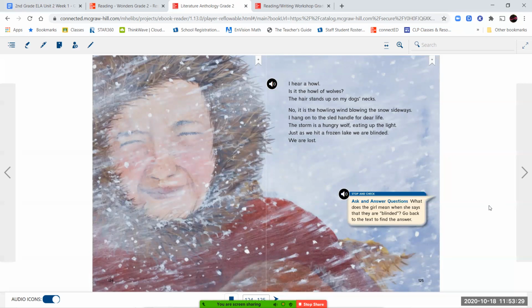Okay, so take a minute to go back and think about what they were saying. So on this page, we know that the girl is in the snow, that it's blowing all over the place, that it's really hard to see. So when she's saying she's blinded, that means she's not able to see because of all the snow and blowing around her.